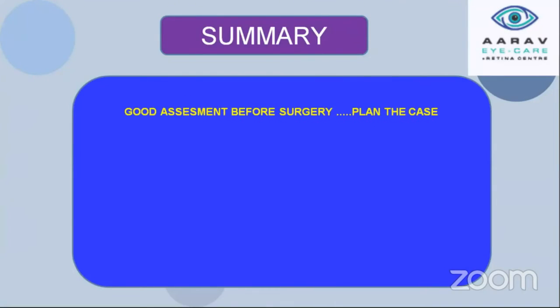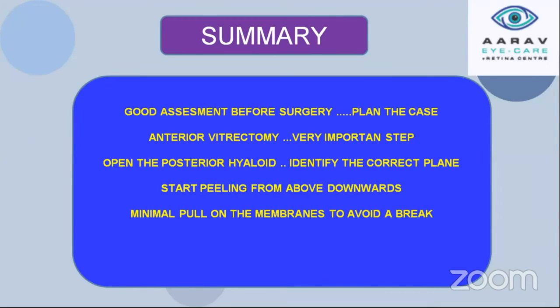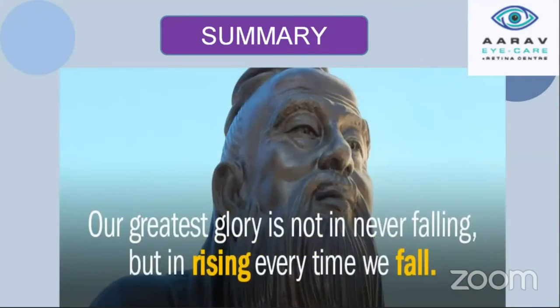So in summary, good assessment before the surgery, plan the case. Anterior vitrectomy is a very important step. Open the posterior hyaloid, identify the correct plane, because it reduces the bleeding and makes the surgery easier. Always peel from above downwards. Minimal pull on the membranes to avoid a break, and use adjuncts when needed, like triamcinolone, BBG, cautery, chandelier, or tamponade. So our greatest glory is not in never falling, but in rising every time we fall.